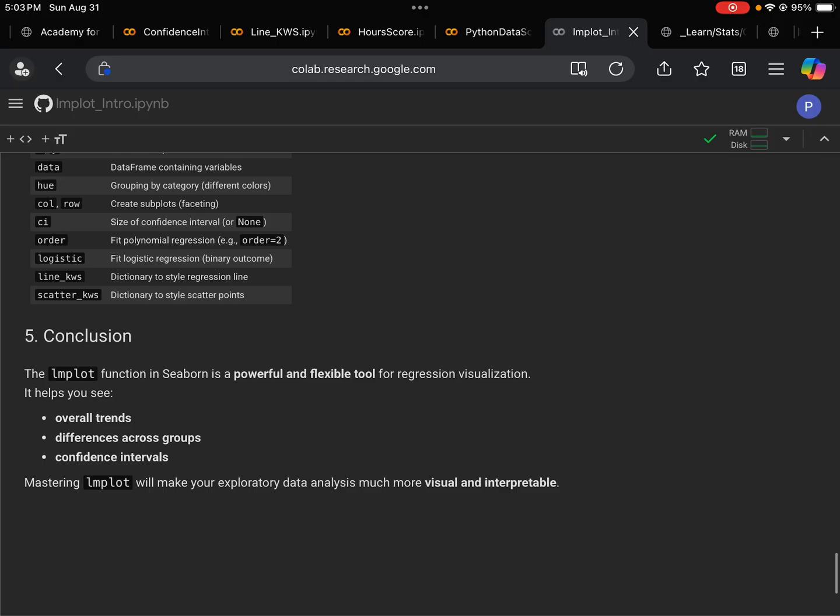Here we have a final summary. Conclusion: the lmplot function in Seaborn is a powerful and flexible tool for regression visualization. It helps you see overall trends, differences across groups, and confidence intervals. So master the lmplot. It will make your exploratory data analysis much more visual and interpretable. Your boss will like it, your client will like it, your teacher will like it.